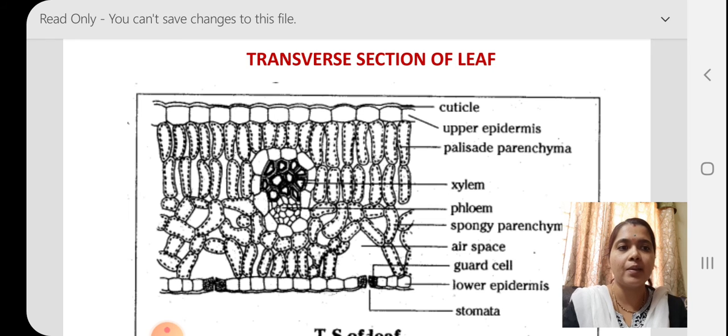So the chlorophyll is present in the leaf, in the palisade parenchyma especially, and this is the main part. This is the main site to trap sunlight and perform photosynthesis.